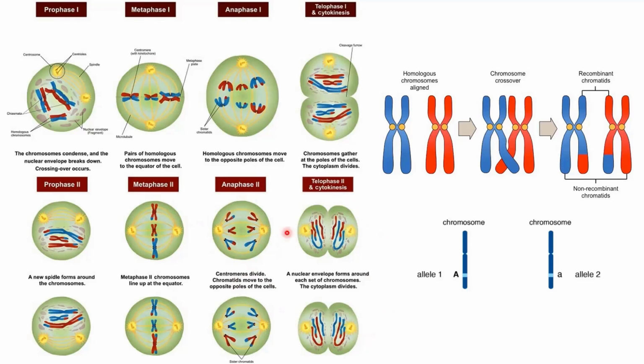When these four cells are produced, you can see that you had eight sister chromatids here, or eight chromosomes here, and in the cells produced, you have four chromosomes. So the number is reduced to half. And you also got 50% genetic variation in the new daughter cells produced.